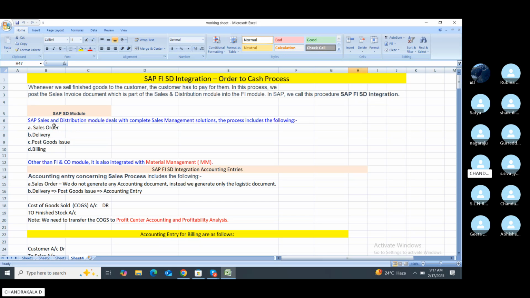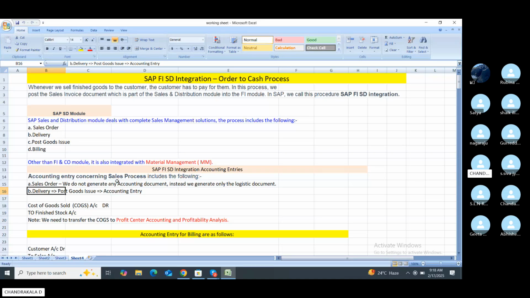The SAP Sales and Distribution module deals with completing sales management. The process flow is sales order, delivery, post goods issue and billing. These four steps affect FI and SD. Other than FI, the CO module is also integrated with material management. FI includes costing as well.